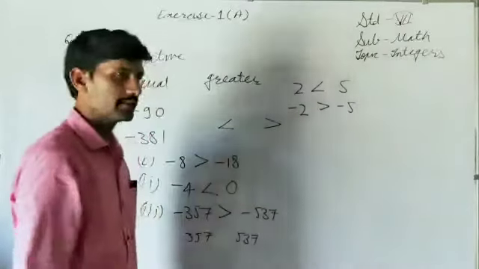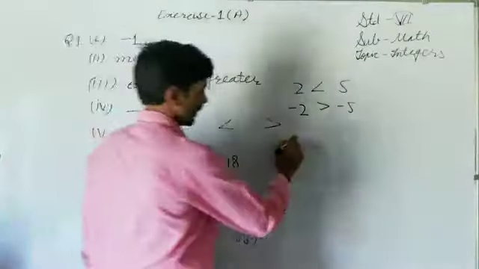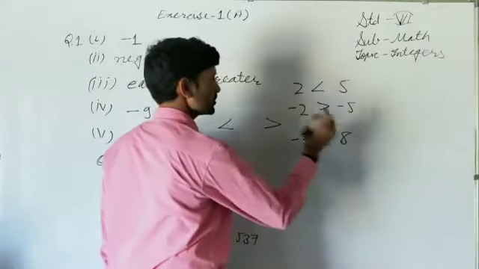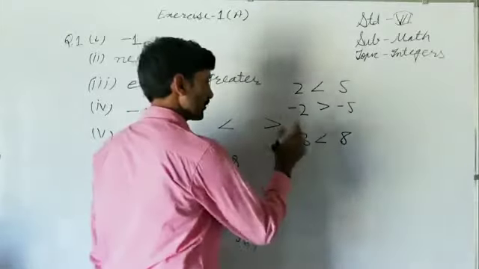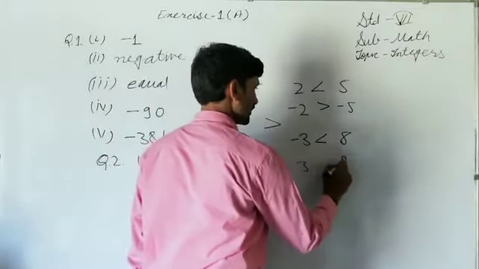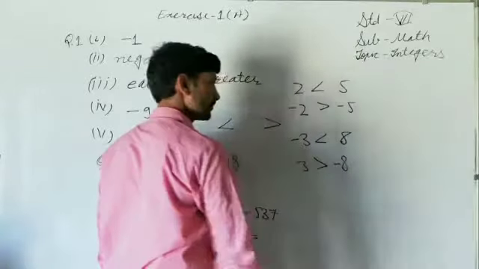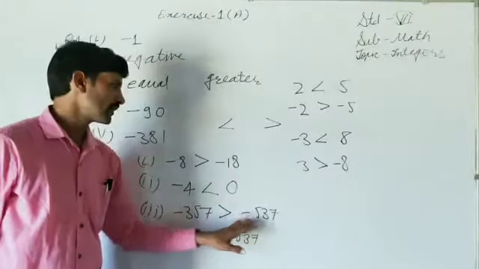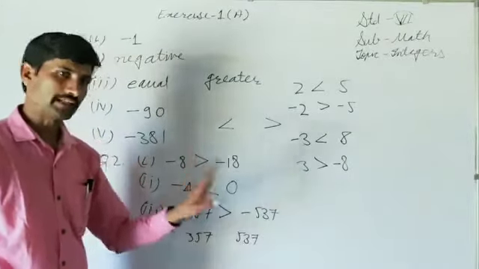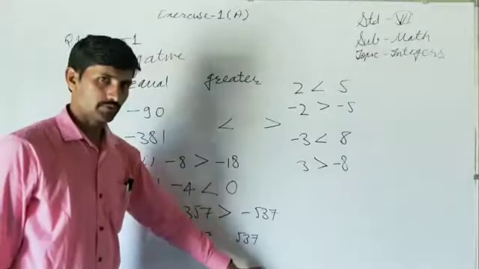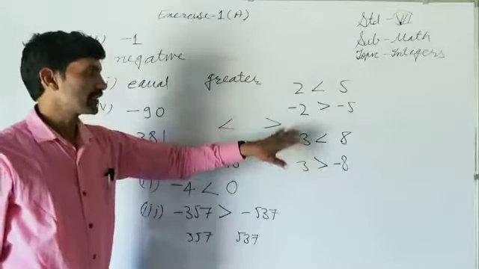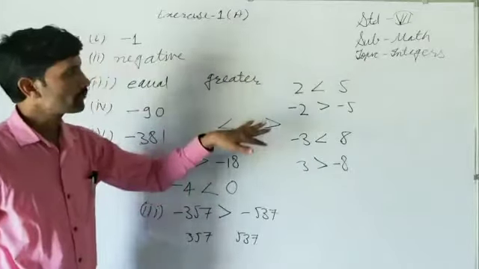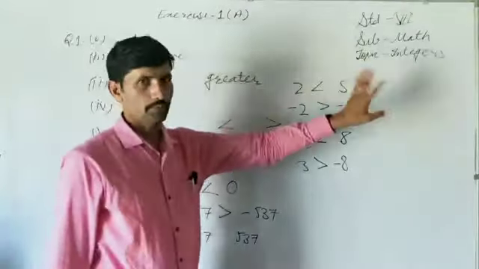The same question is this. As we know, minus 3 is smaller than 5, or you can choose any other number. Now find their negatives. The negative of minus 3 is plus 3, the negative of 5 is minus 5. What is happening? 3 is greater than minus 5. So always remember, when two integers are given and you are not comfortable identifying which one is greater or smaller, the easy way is to write their absolute values. If one is positive and the other is negative, then there is no difficulty. Every positive integer is greater than a negative. If both are positive, we know how to compare from the earlier classes.